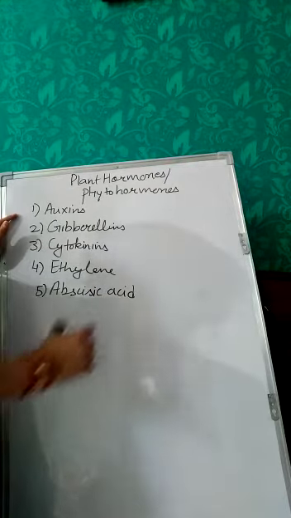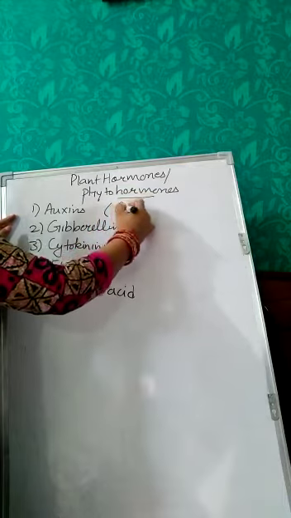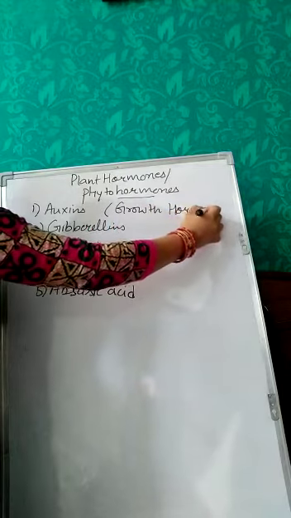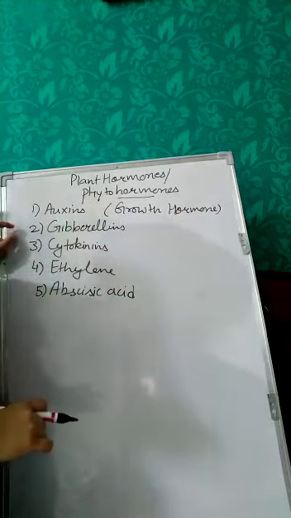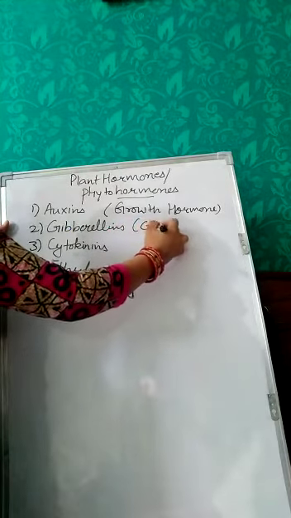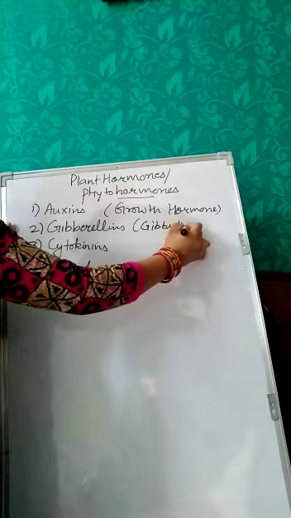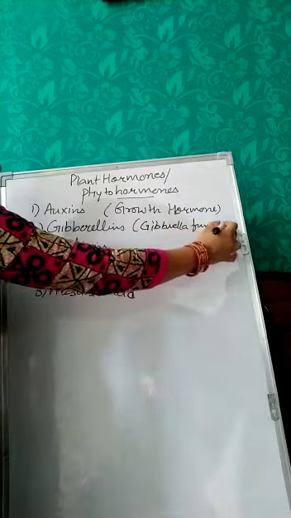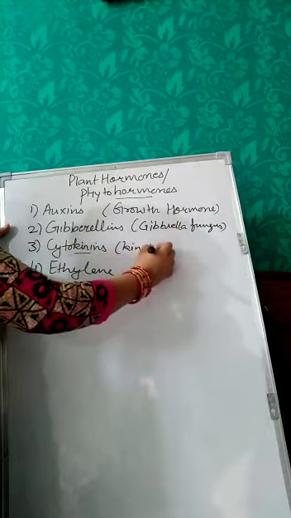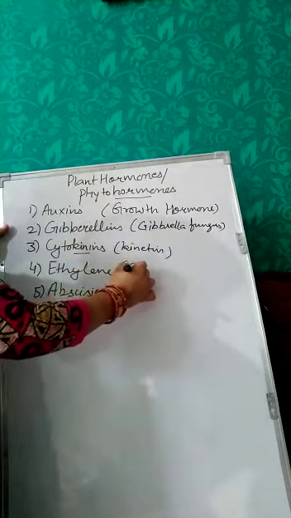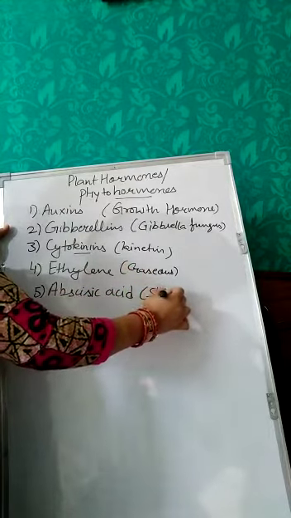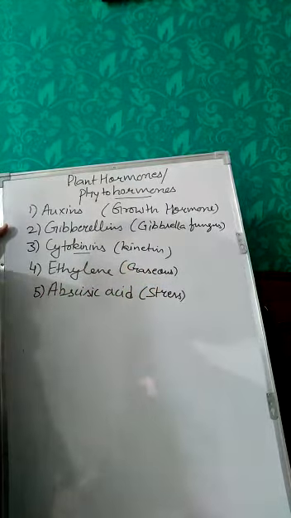Okay, number 1 is auxin, that is also termed as growth hormone. Second is gibberellins. Gibberellins is a hormone that is derived from a fungus, Gibberella. Then we have cytokinin. It gets its name from the word kinetin. Ethylene is termed as a gaseous hormone, and abscisic acid is a stress hormone.